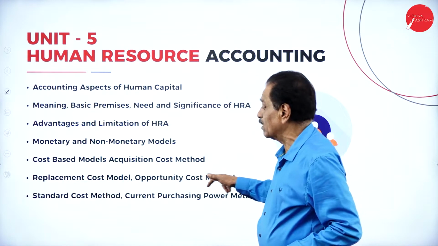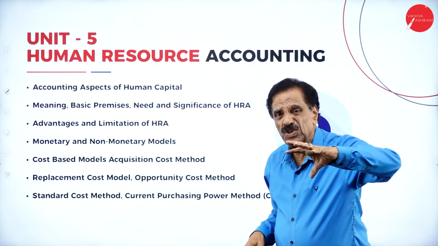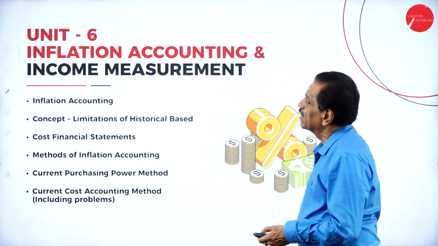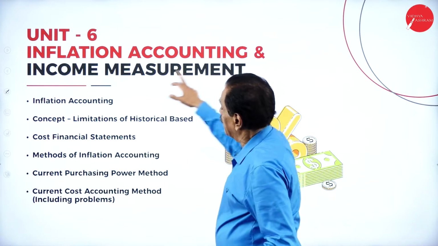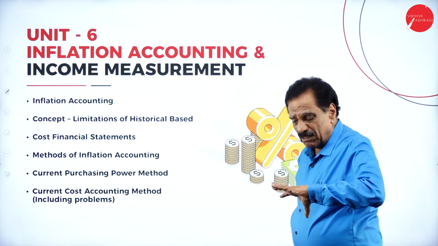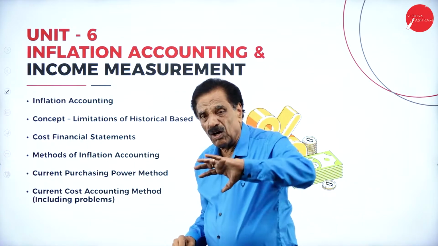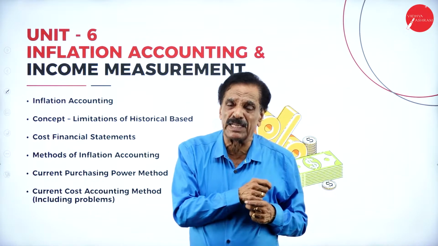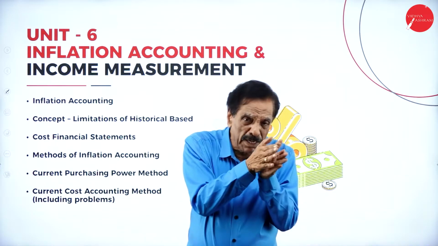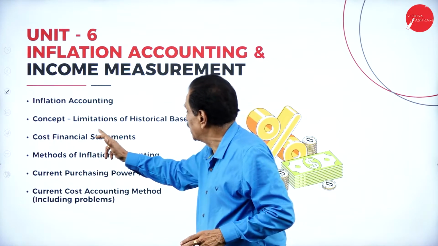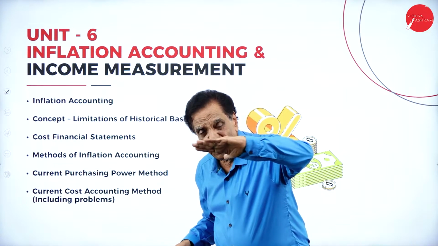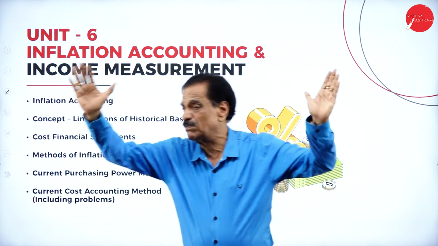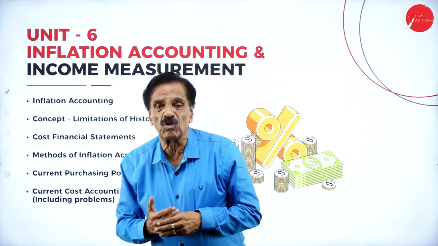Cost-based model, acquisition cost, cost of material, replacement cost, all these things we are going to deal with very deeply while you are solving the problem. Then inflation accounting and income measurement. Here, what is inflation accounting, how the measurement of accounts will take place, how many measurements will take place, and also the difference between money measurement, whether it's a loss or gain concept, and limitation of the historical base. You take the historical base, you take the modern base, we'll compare the historical base with the modern base, and calculate whether it's a loss or gain.